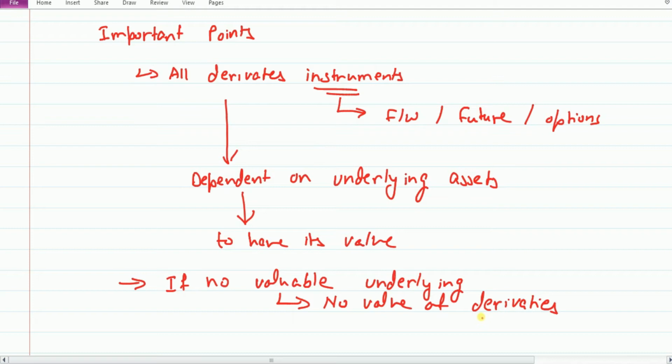So you remember the importance of this underlying here is very much important. So entire value of your derivative is dependent on this underlying assets. So I hope this point is very much clear.